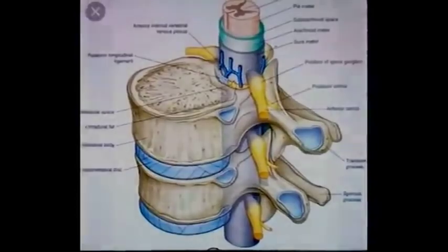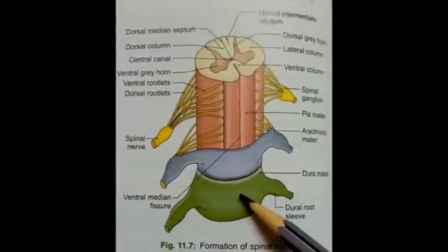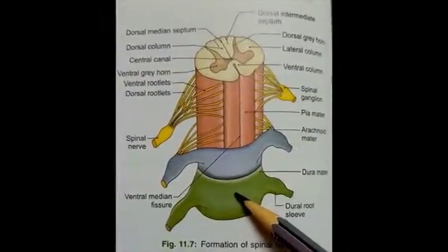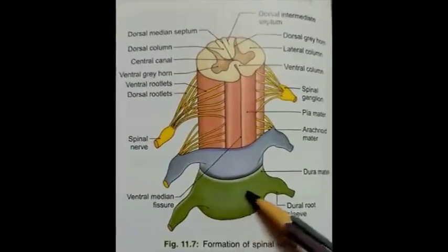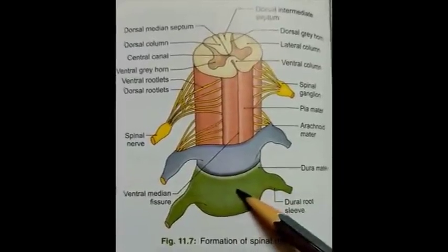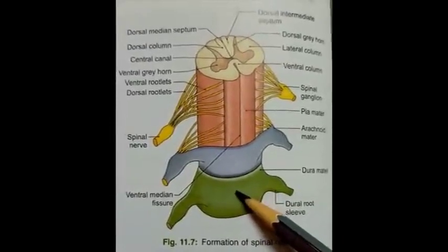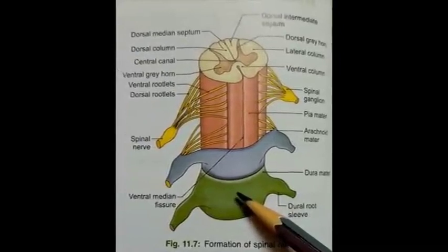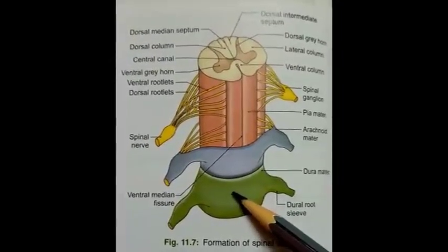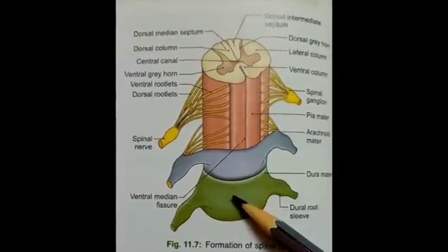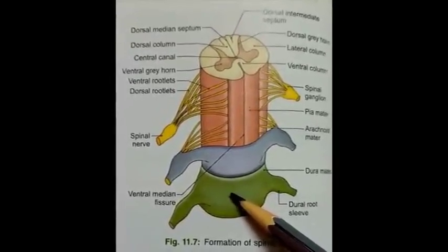Spinal dura mater. Spinal dura mater is a thick, tough, fibrous membrane which forms a loose sheath around the spinal cord. It is continuous above with the meningeal layer of the cerebral dura mater. The endosteal layer of cerebral dura mater remains confined to the cerebrum only up to the foramen magnum.